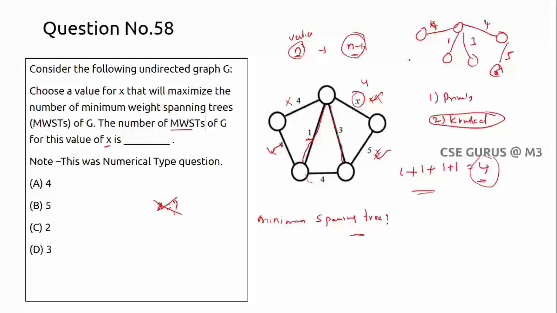Now instead of this, I'll take this one, second minimum weight spanning tree. Now instead of this, I'll take this one, I won't take this one. Anyway, this cannot be taken, right? In the previous also this cannot be taken. So like this, the options we have, totally I can get at most 4 minimum weight spanning trees, not more than that. So our option is option A.